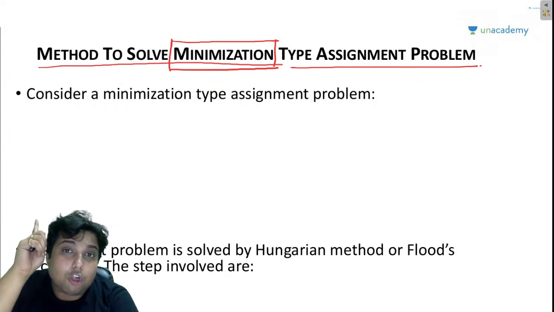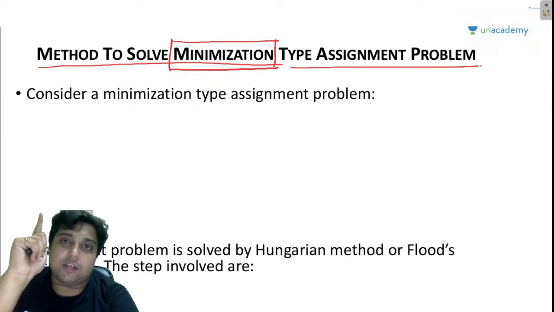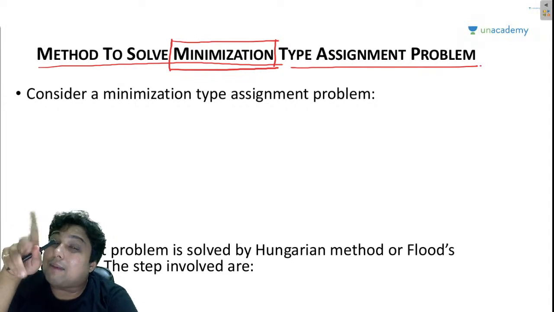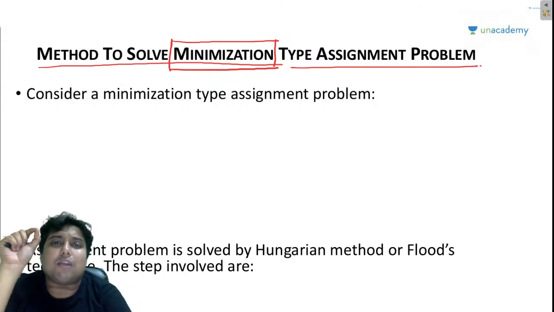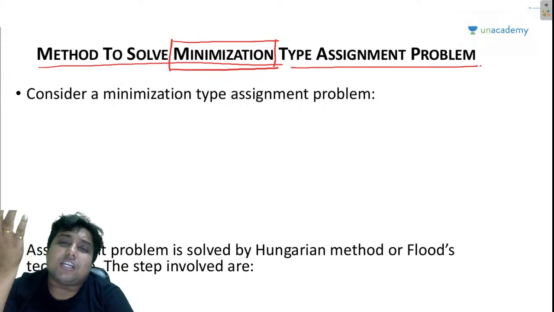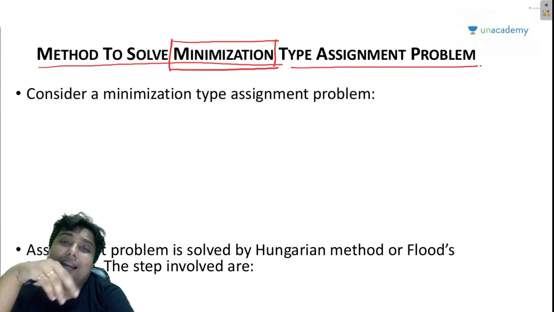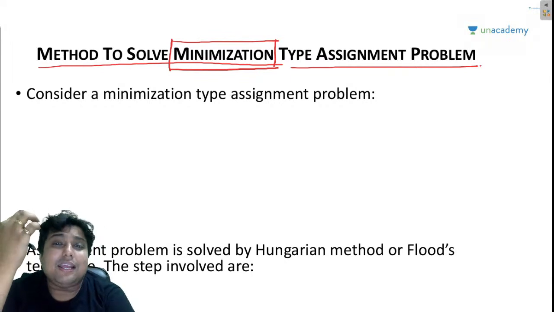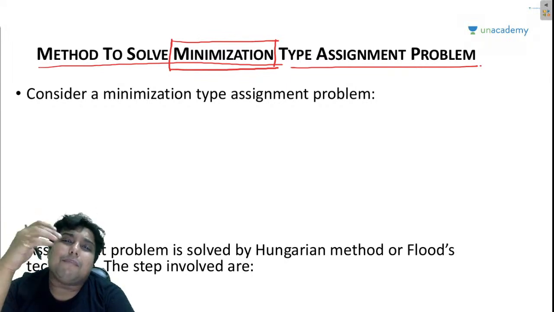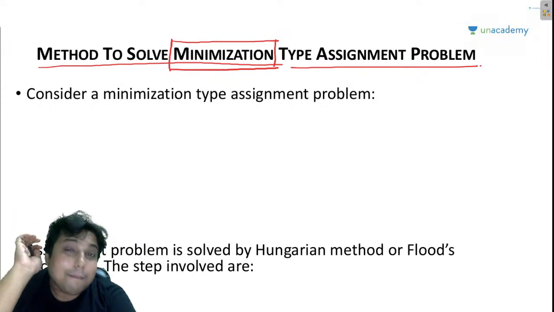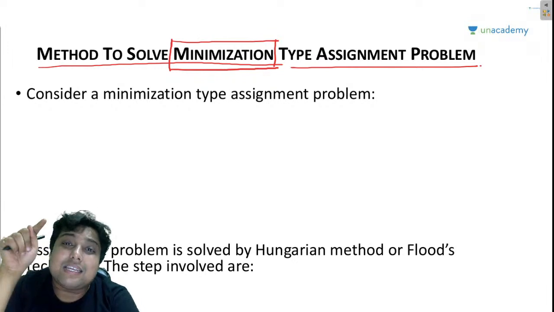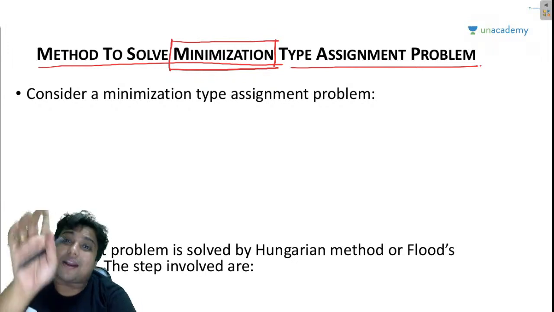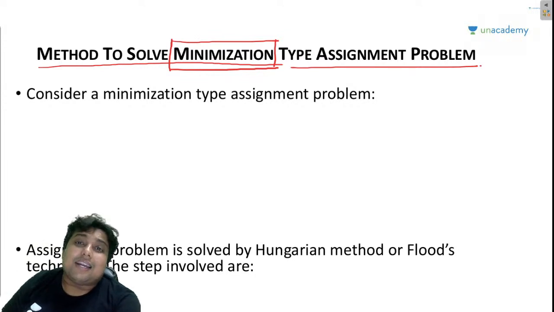But remember, we also solved a problem where it was asked to maximize the profit. So we basically converted the maximization problem into the minimization problem, solved it using the transportation algorithm, and then used the allocations for the original profit matrix and got the solution. So basically guys, assignment problem can be either of minimization or maximization, but the Hungarian algorithm will make sure that it minimizes the objective function, right? So now let us start dealing with that.